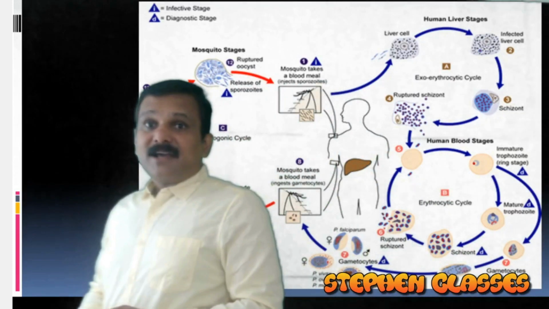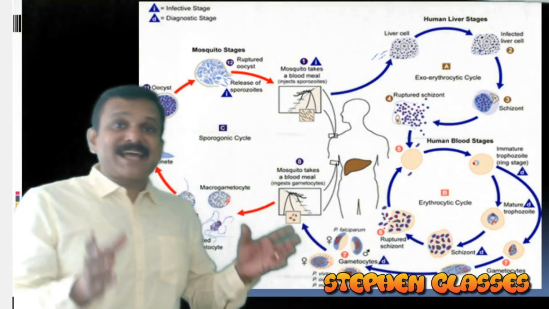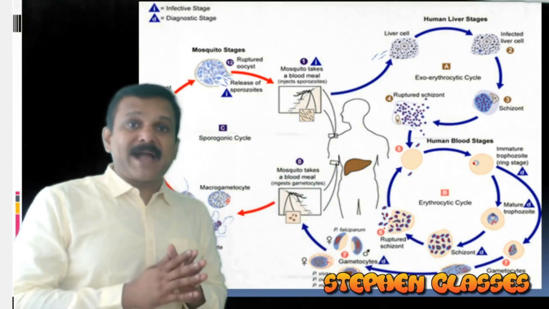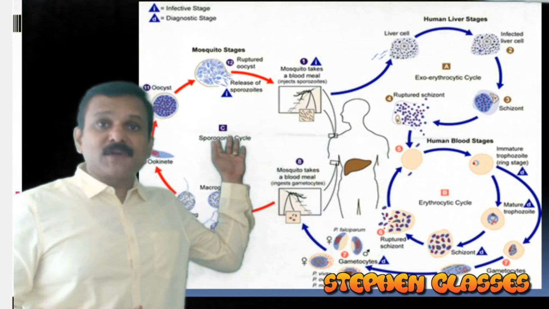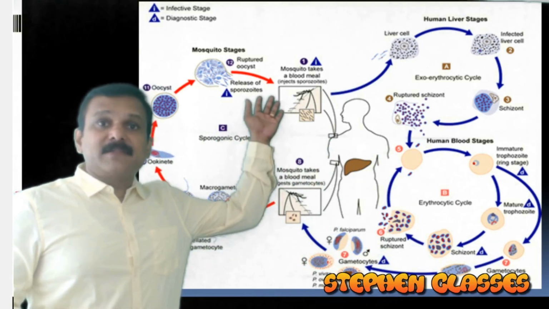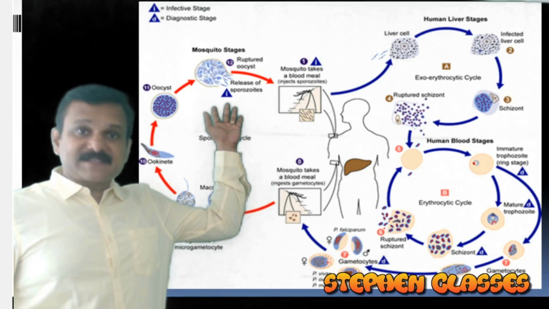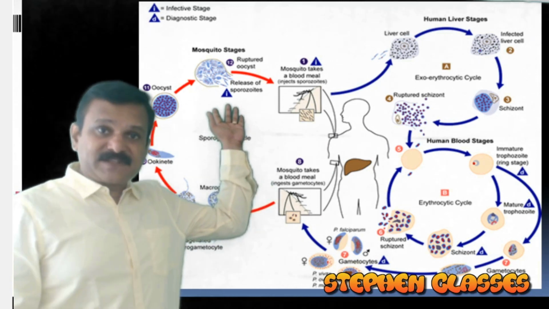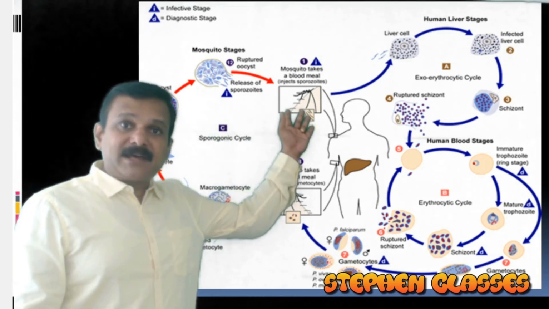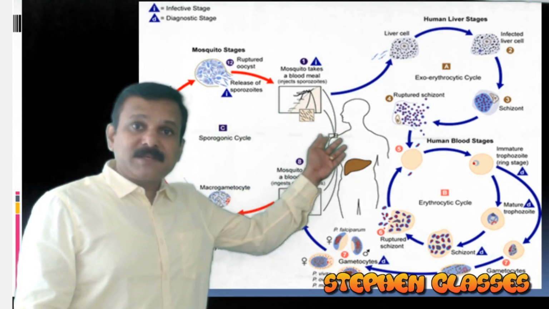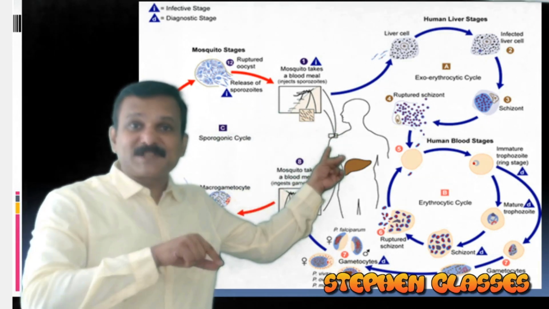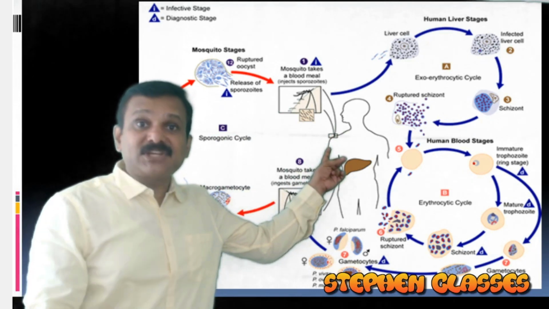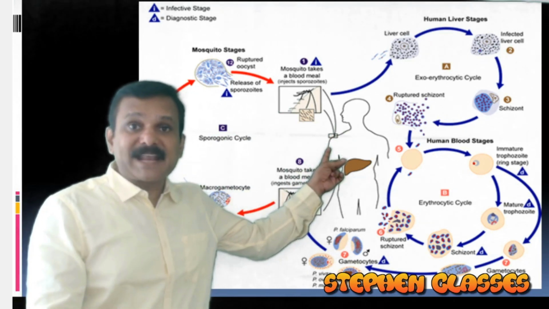This slide is showing the life cycle of Plasmodium vivax. Here you can see in this picture sporozoites. Sporozoites are formed within the salivary gland of a mosquito which is already infected, and when it bites a human being, these sporozoites are injected into the blood of that person. Sporozoites are the infective stage of the malarial parasite.